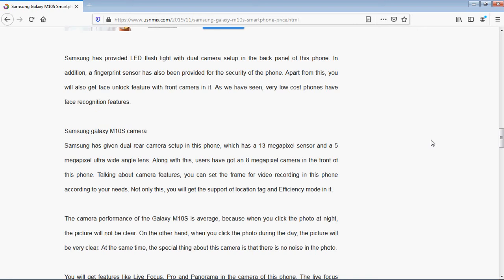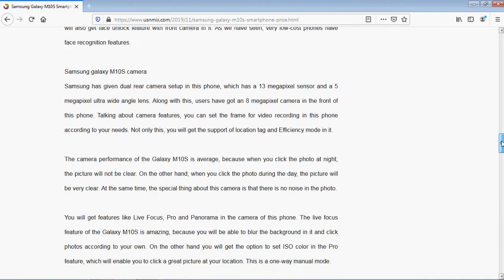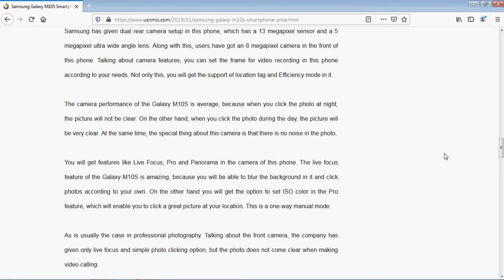The camera performance of this Galaxy M10s is average, because when you click a photo at night, the picture will not be clear. On the other hand, when you click a photo during the day, the picture will be very clear. The special thing about this camera is that there is no noise in the photo, so it is noise free. And also the camera is very good.